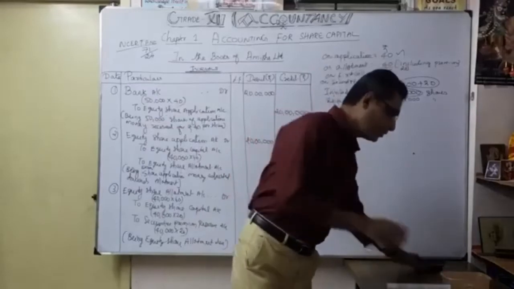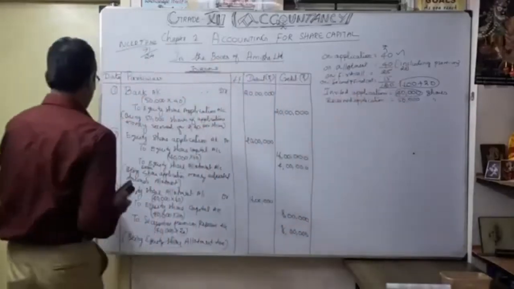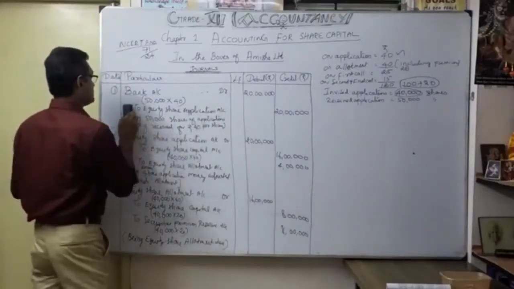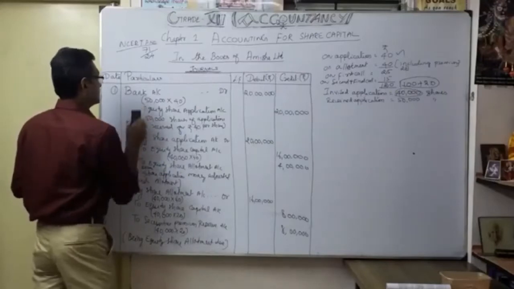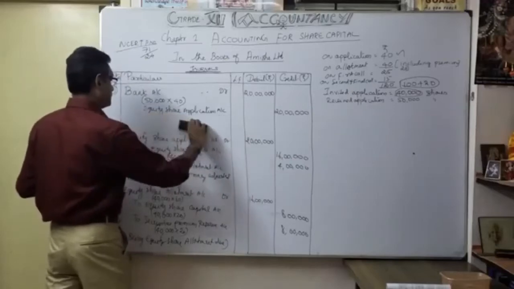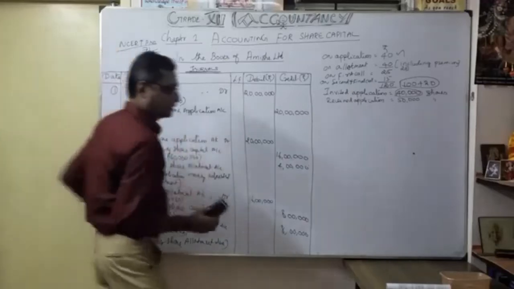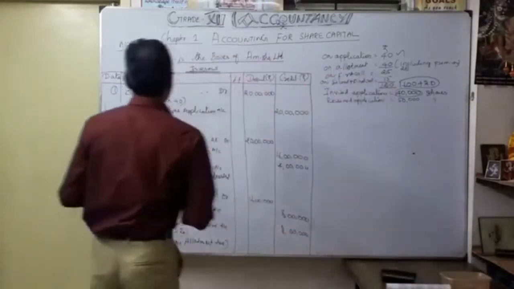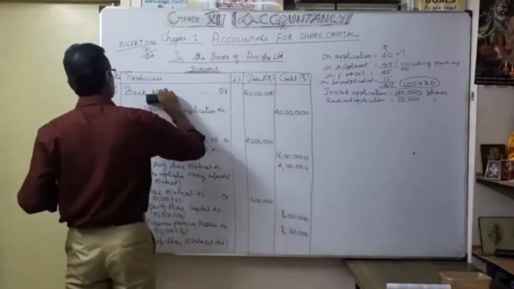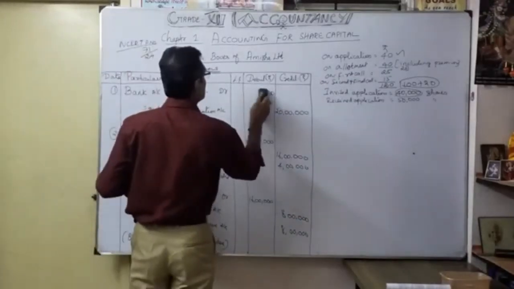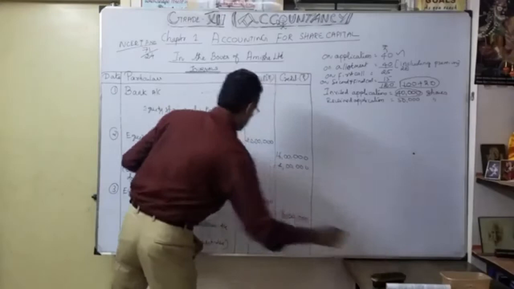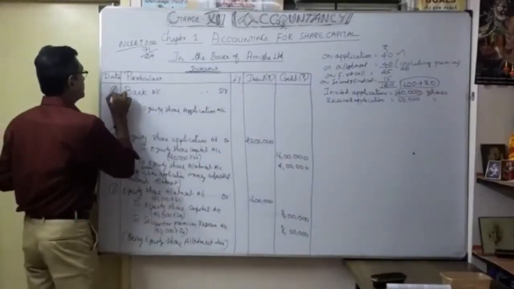So anyway, I am going to add the fourth entry here. So third entry, and this is my fourth entry. So what is the fourth entry? You know very well, isn't it? So bank account debit.